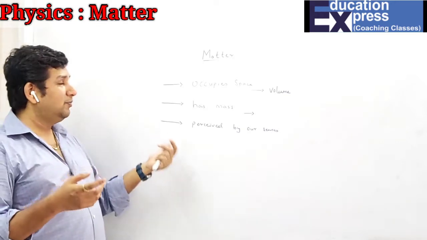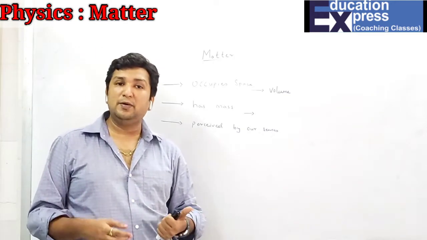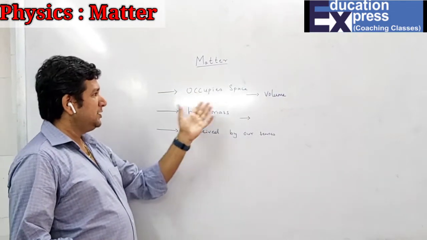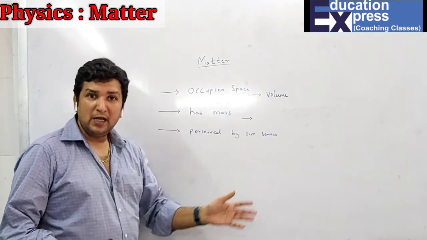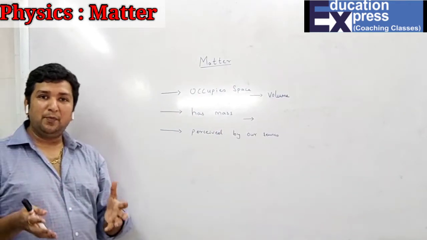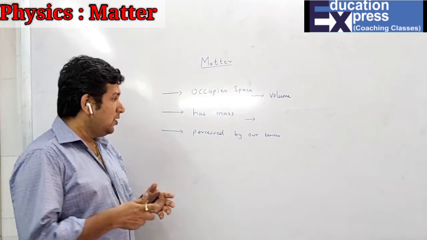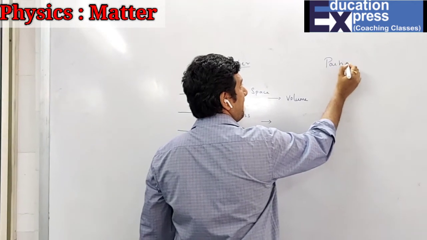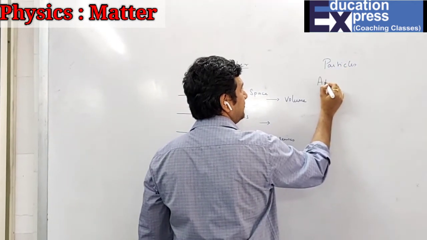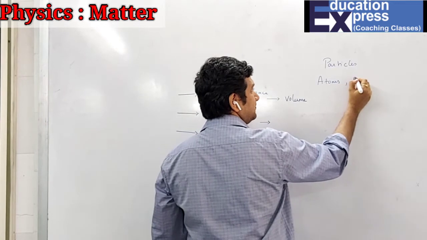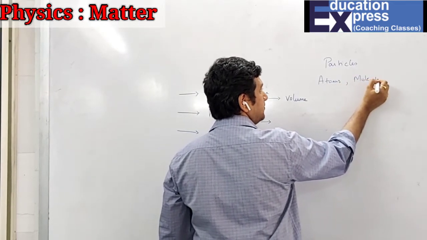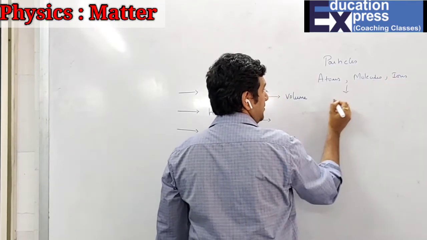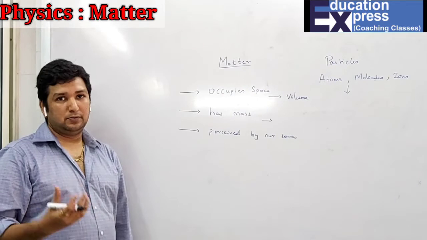So this is what you mean by matter: which occupies space, has mass and can be perceived by our senses. Now, as we have learnt about matter, which occupies space, has mass and is perceived by our senses, we have also discussed that matter is made up of particles. These particles are nothing but atoms, molecules, ions. These all play a very important role for a matter.